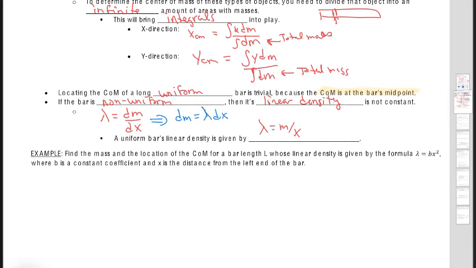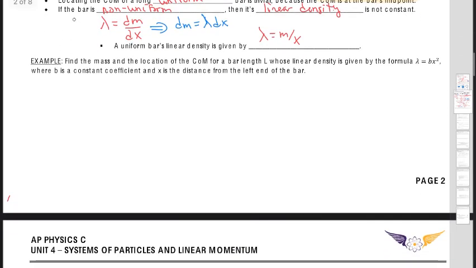All right. So this example problem is going to talk about the mass and the location of the center of mass for a bar of length L, whose linear density is given by the equation lambda equals bx squared, where b is a constant coefficient and x is the distance from the left end of the bar.